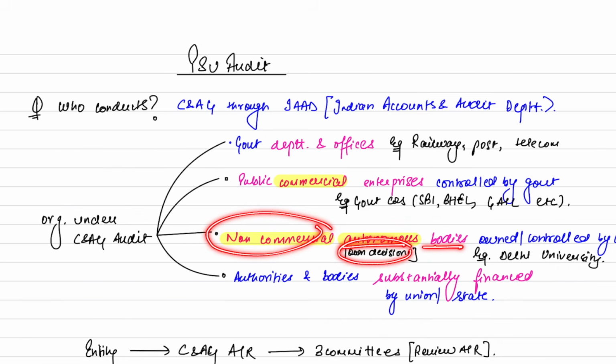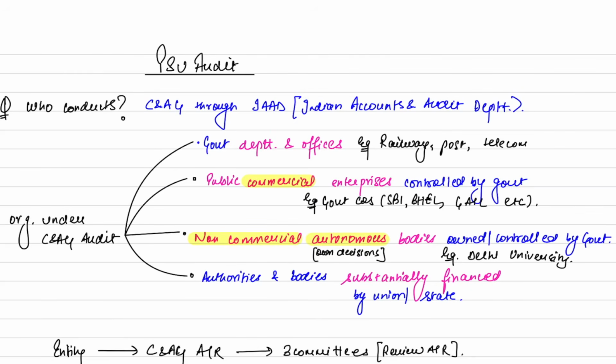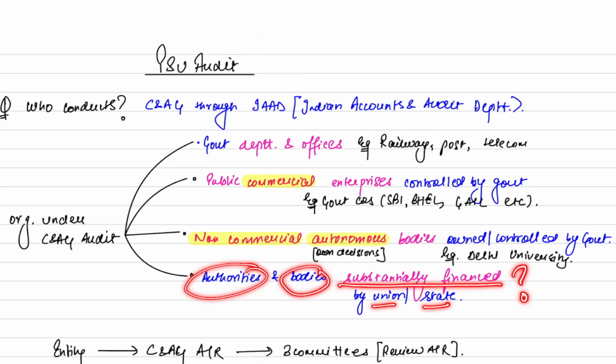Autonomous means they take their own decisions. And again, they are owned or controlled by the government. For example, Delhi University. Delhi University does not operate for making profits. It takes its own decisions and ultimately it is controlled by the government. And the last point is any other authority or body which is substantially financed by the Union or state. The definition of substantially financed is not in your course. You just need to know that if they are substantially financed, that is, major funding has come from Union or state, they will come under government audit.